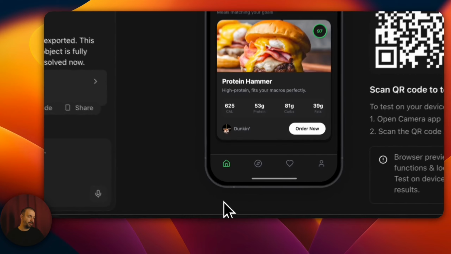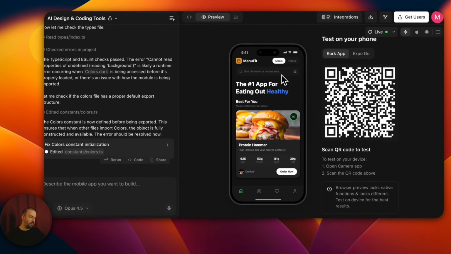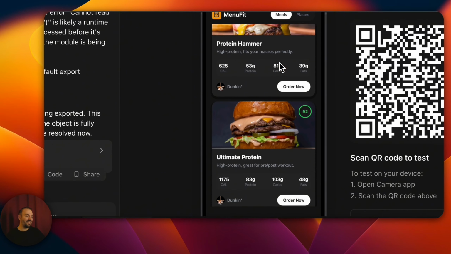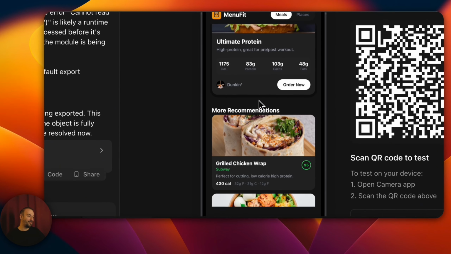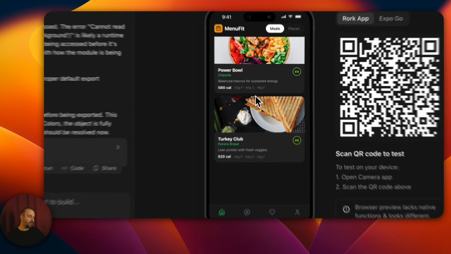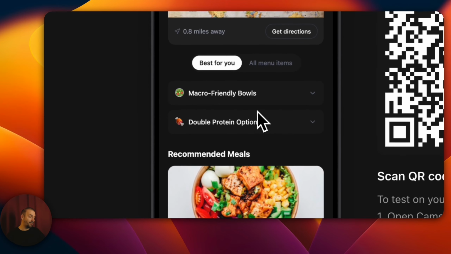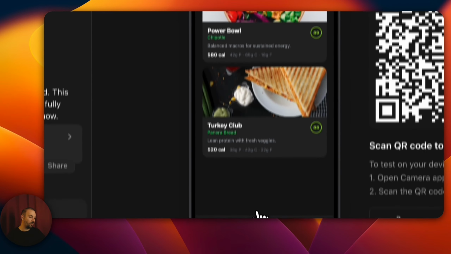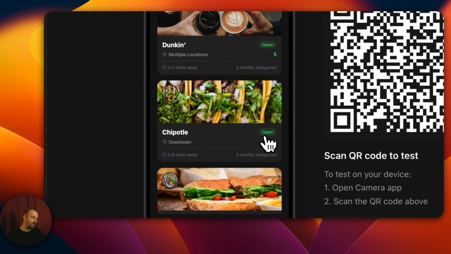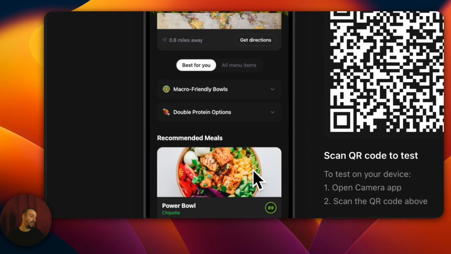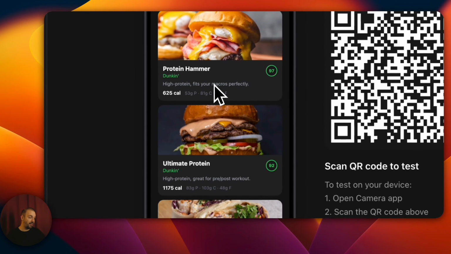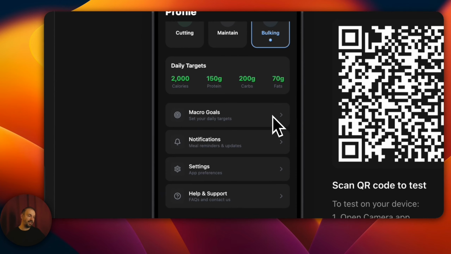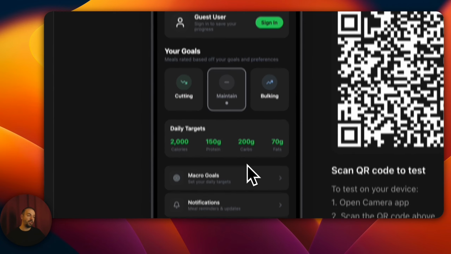This is our MenuFit. Now we have the application. MenuFit. As you can see, it is really beautiful. Protein Hammer said, he said ultimate protein. You see the products here. When you click on it, you can see all its nutritional values. You see the featured dishes, or here, you can look at restaurants and see the healthy dishes on their menus. Or you have your favorite dishes, the ones you call your favorites. And in this way, there is a system where you can set and track all your macro goals.